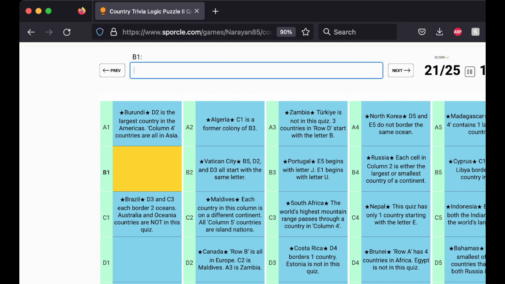So this is a North American country. It's B. Wait, do we have any other hint for row D? D3. Do we have any other hint? 4 countries in D. E1 begins with a U.